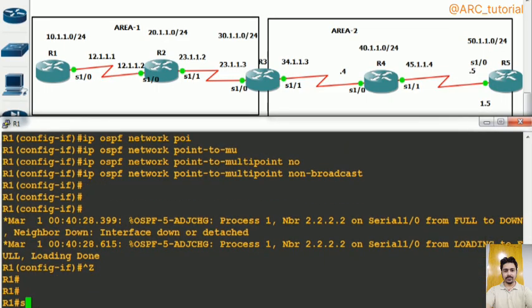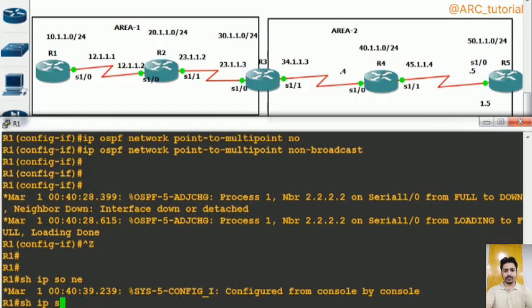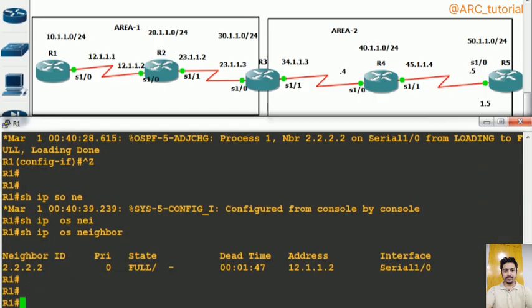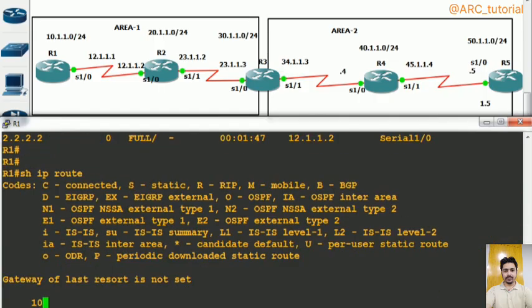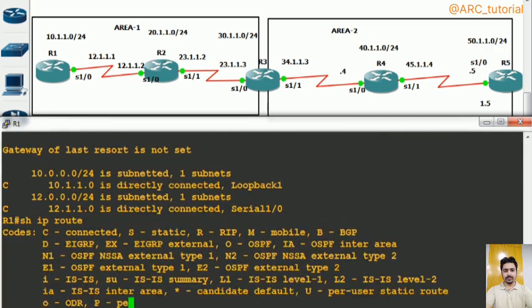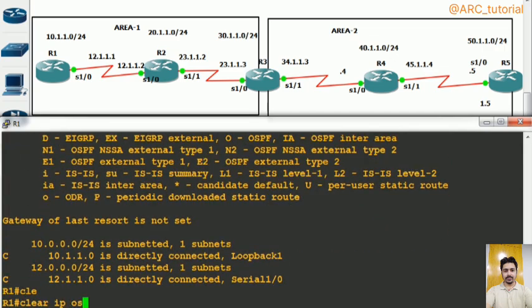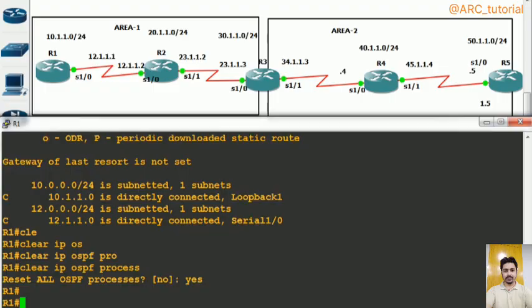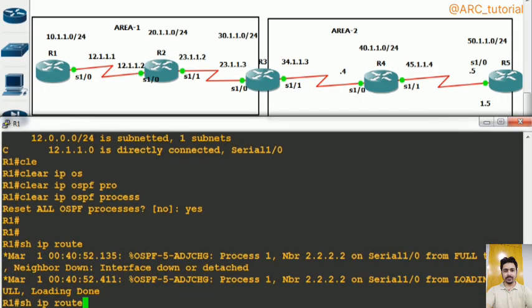neighborship will come up. Show ip ospf neighbor. Neighborship is there. It must have all routes as well. Or you do one thing, say clear ip ospf process once, and then say show ip route.